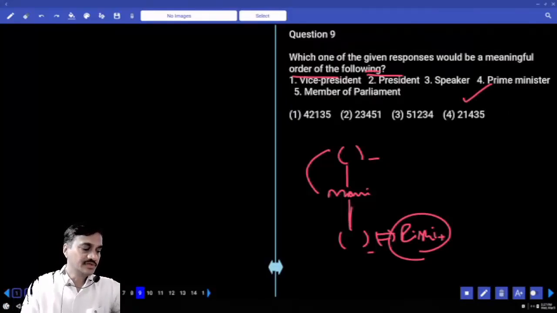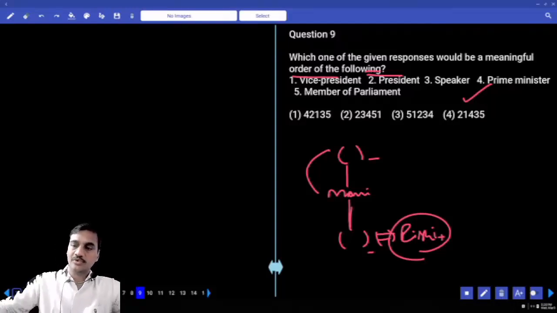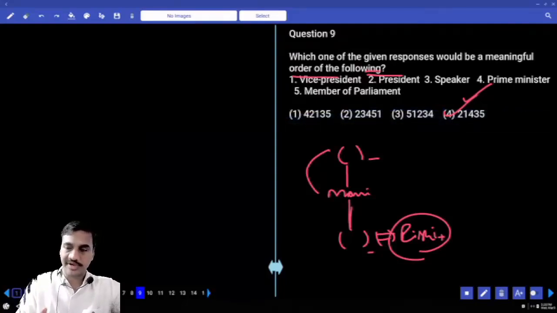The next, 9th one. The 9th one, vice president, president, and so on. Meaningful order, if you observe here, first one is the highest in the hierarchy. Now the first one is president, vice president, then next one is the prime minister, speaker, and finally the member of the parliament. 2, 1, 4, 3, 5, choice 4 for question number 9.